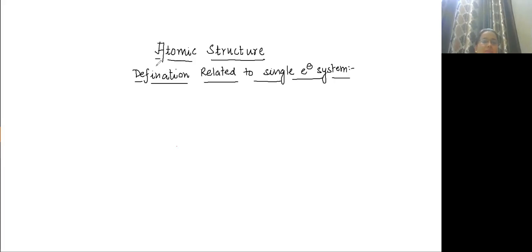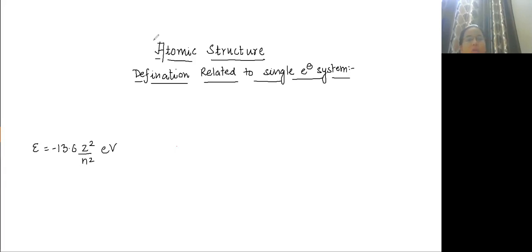So in last class, we were talking about the definitions related to single electron systems. First was ground state energy. How will you calculate energy? The energy formula is minus 13.6 Z square by N square in electron volt, where Z is the atomic number and N is the orbit number.